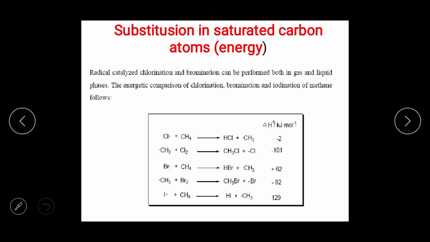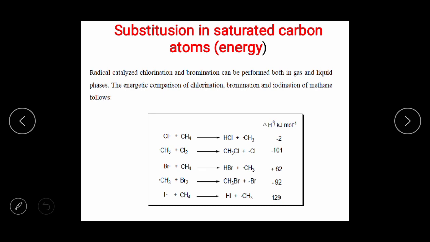Okay, then next, substitution in saturated carbon atoms. Radical catalyzed chlorination and bromination can be performed both in gas and liquid phase. The energetic comparison of chlorination, bromination and iodination of methane follows. Cl radical plus methane: what happened here? There is a generation of HCl plus methyl radical. Again use the methyl radical plus Cl2, and there is a generation of methyl chloride plus Cl radical.